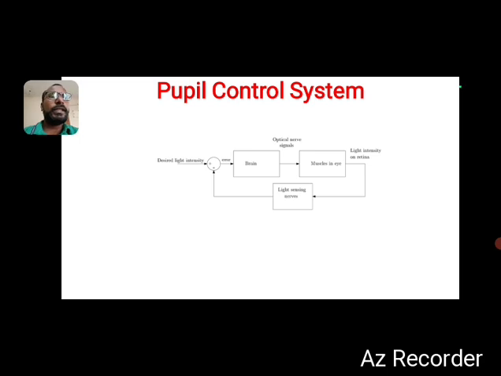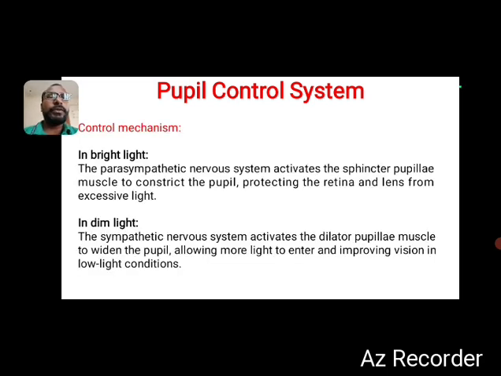So see here the explanation, the control mechanism. In bright light, the parasympathetic nervous system activates the sphincter pupillae muscle to constrict the pupil, to protect the retina and the lens from excessive light, okay. From the excessive light it will be controlled, during the bright light. So in dim light, what happens, we can see.